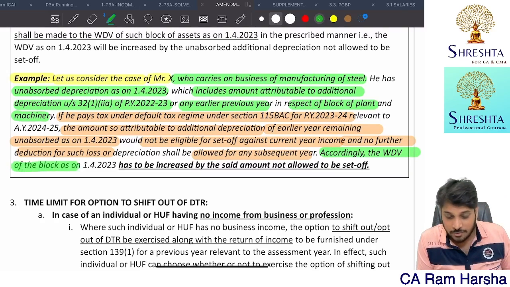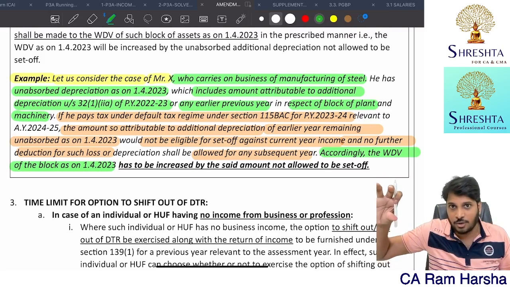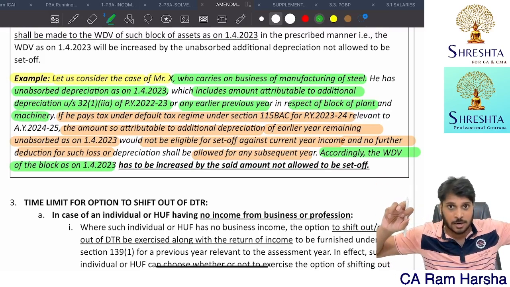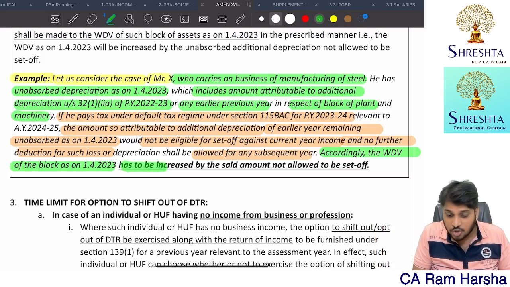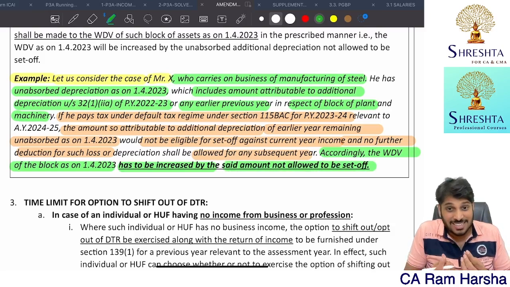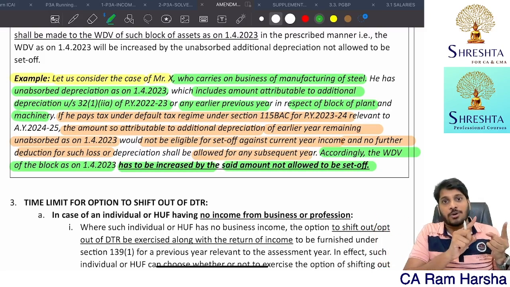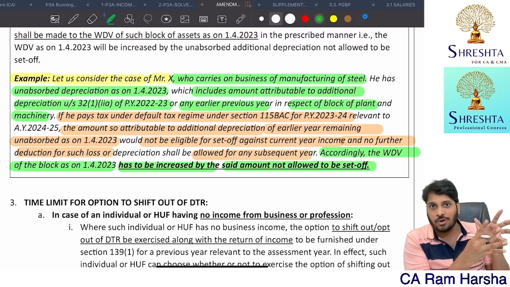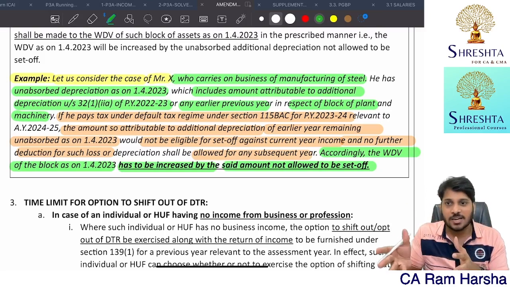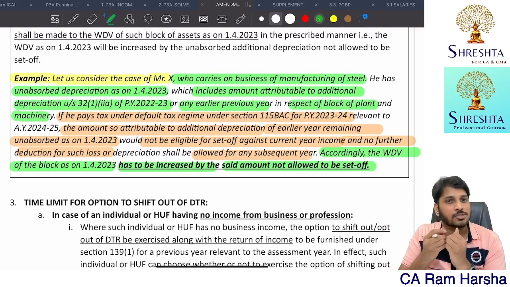Accordingly, the WDV of the block as on 1/4/2023, as an opening date, the block value is arrived at after reducing additional depreciation. But that additional depreciation we are unable to further carry forward or set off, so the WDV has to be increased by the said amount not allowed to be set off. Whatever additional depreciation we are not further carrying, add back to the block. Because in the block computation you reduced it, but you didn't set off that loss with income of other heads. That's why you add it back. I hope you understood the logic behind this.